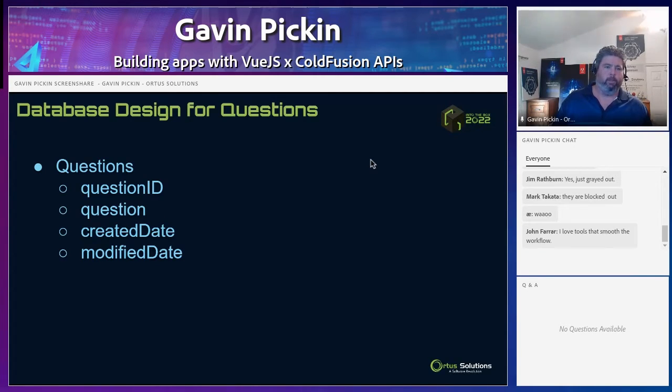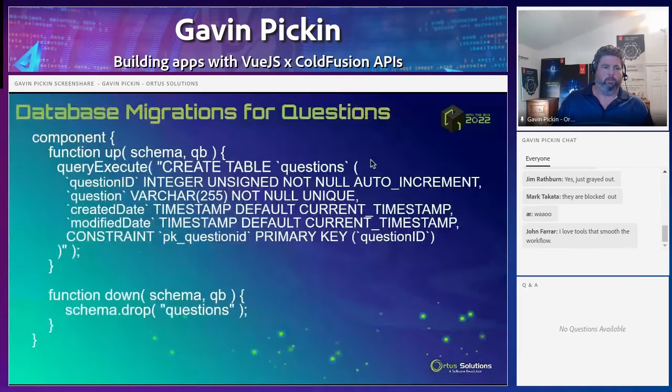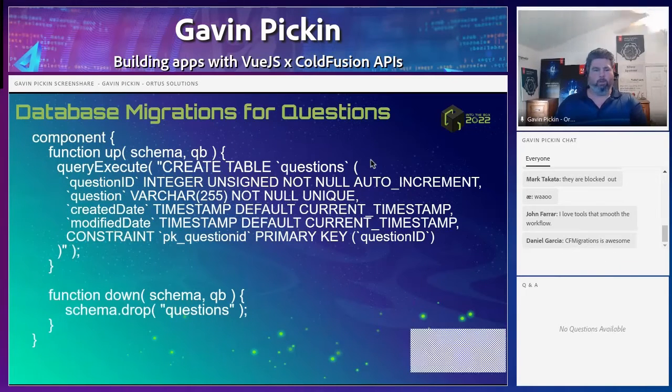And so from that, we can basically take that and figure out how to create a database design. So with CF migrations, you generate a CFC when you're building your migrations, and then inside of that, you have an up function and a down function. In your up function, it creates the table, and in the down function, you'll drop the table. So as you migrate up, it creates all the tables that you need. When you migrate down, it's going to drop all the tables.